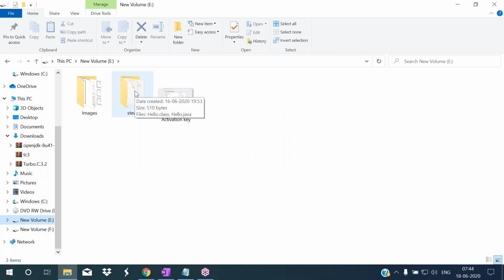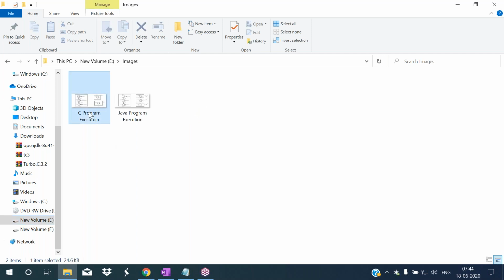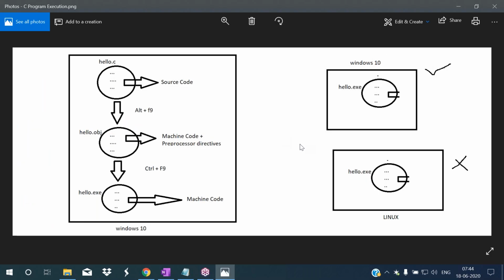So that's why I'm explaining the program execution of C. In the previous class also I explained. Okay, once again I'm repeating. See here. So this is the execution process of a C program. Here we are writing the C program. This code I am calling as source code. So the code which is written in the programming language is called source code. This source code I am storing in one particular file, and I am giving that file name as hello. So hello.c. .c is the extension of a C program.